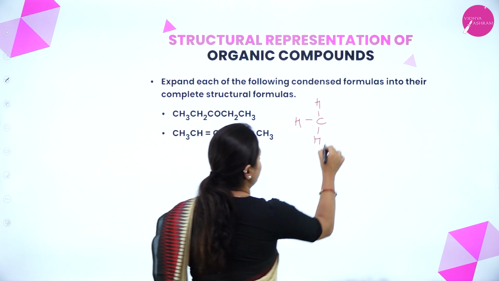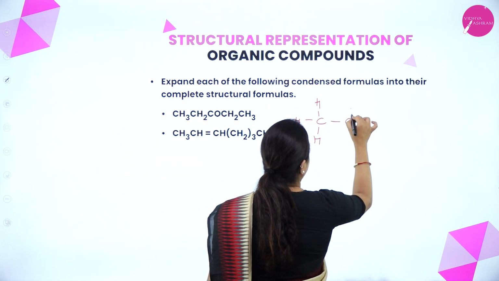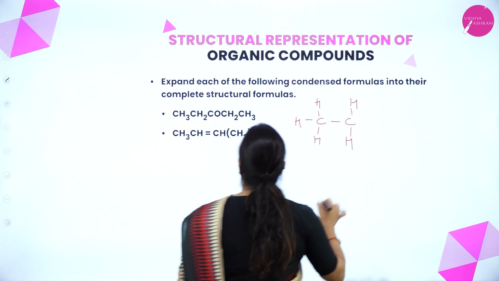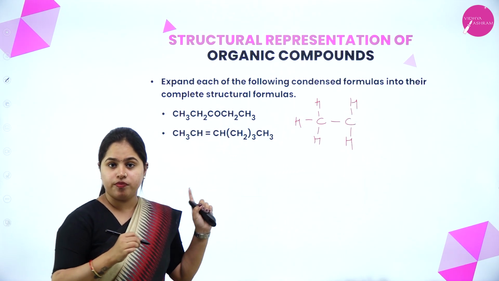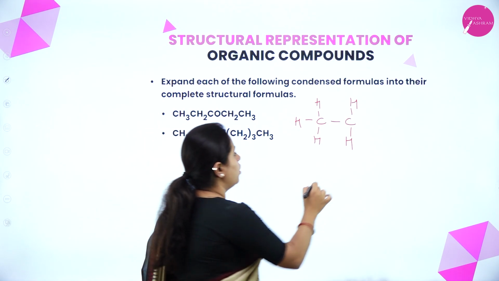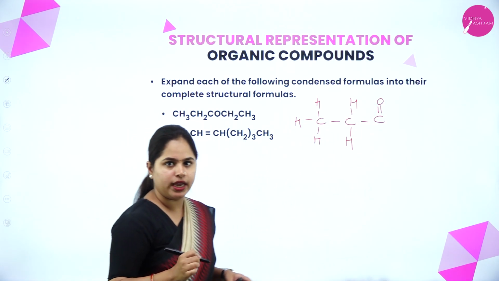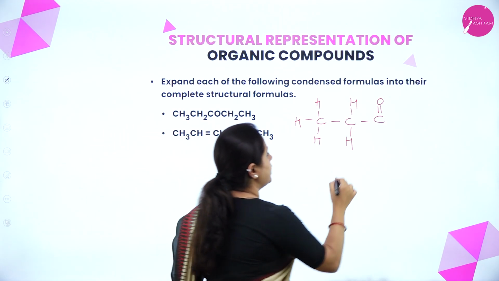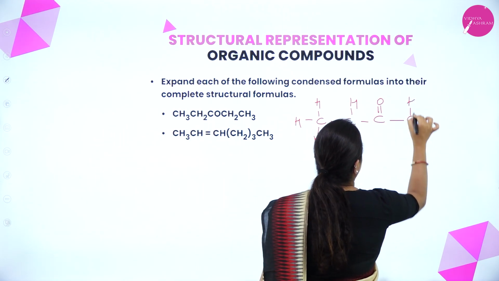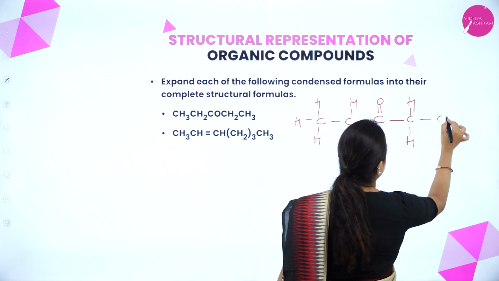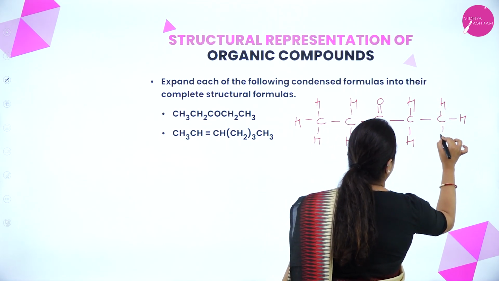Then CH2, that means carbon and then 2 hydrogen. Now there is CO, that is a functional group. C, then a double bond to O. Then CH2 again, and then lastly there is again a CH3.